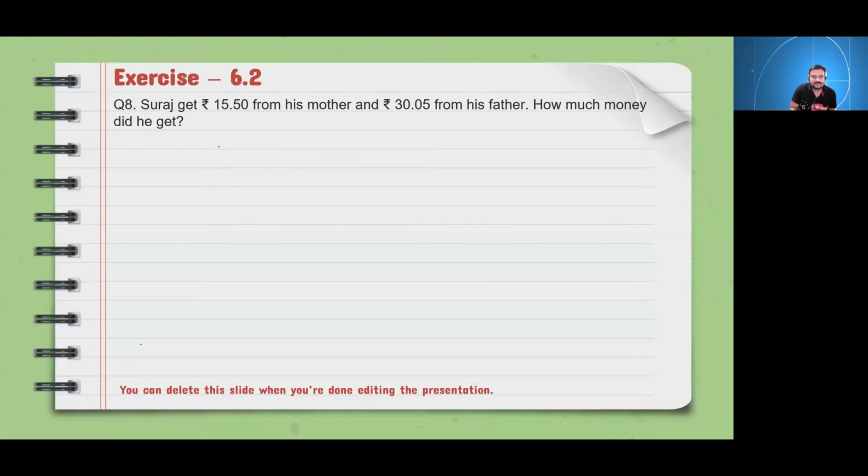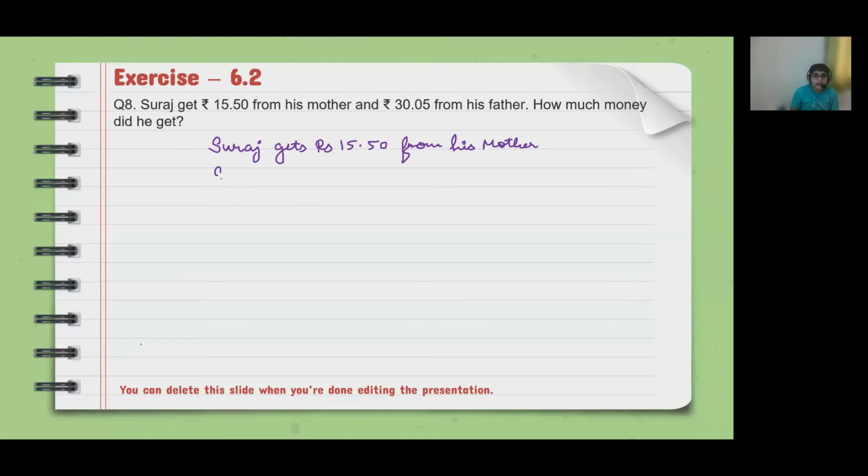Suraj gets rupees 15.50 from his mother. And the next statement: Suraj gets rupees 30.05 from his father. Okay, correct. From his father.